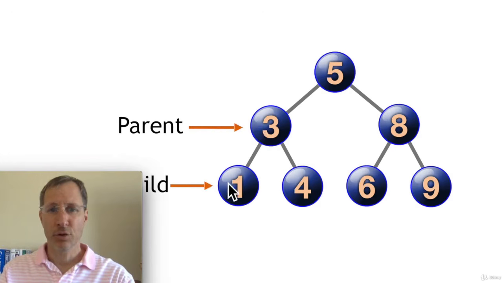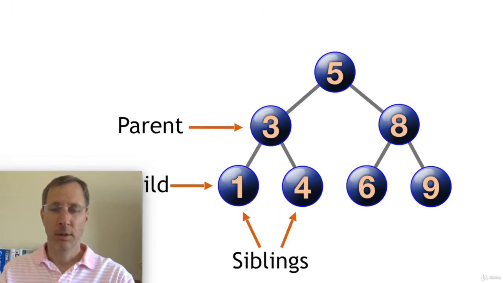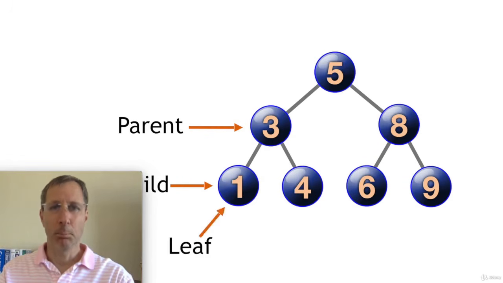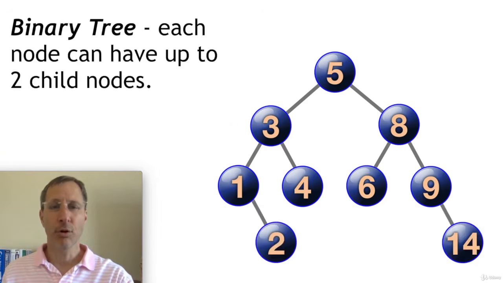Now we have parent nodes and child nodes. In a binary tree, a parent can have up to 2 children, 1 or 2 children. Nodes that have the same parent are called sibling nodes. And bottom nodes, at the very bottom of the tree, that don't have any children, are called leaf nodes. Not all trees are binary trees, but in a binary tree, each node can have up to 2 child nodes, a left and right child node. Now some trees may have 5, 10, up to 1,000 child nodes for each node.